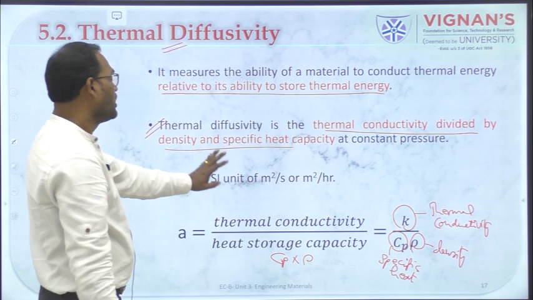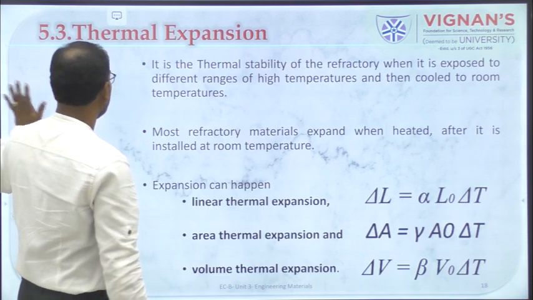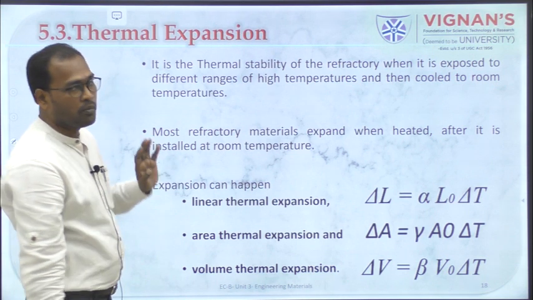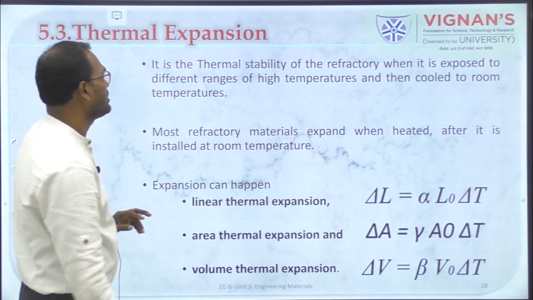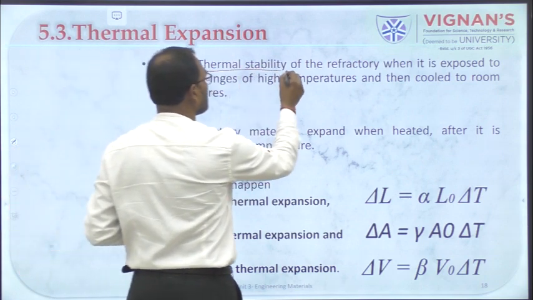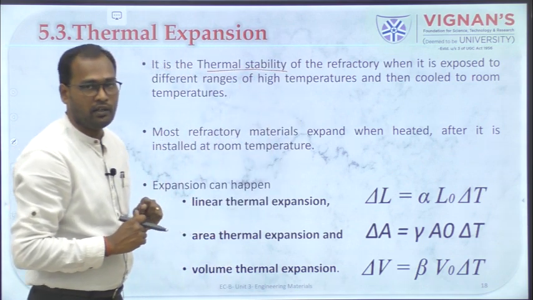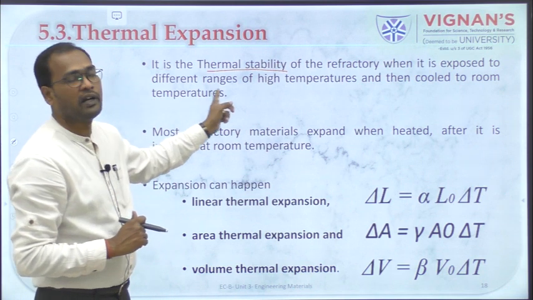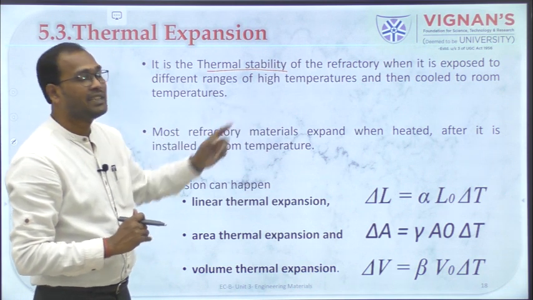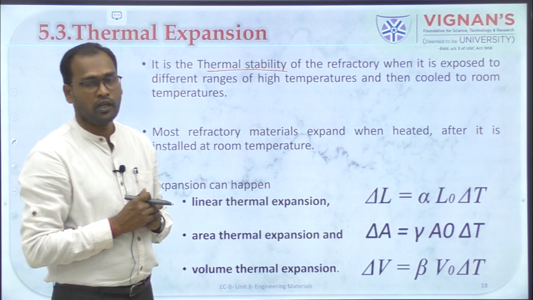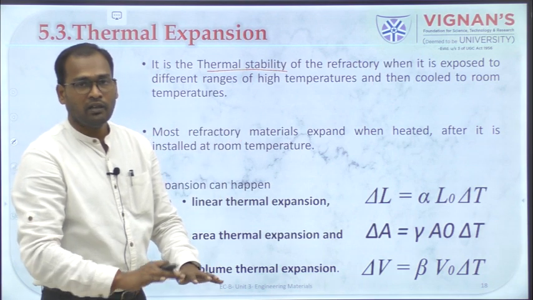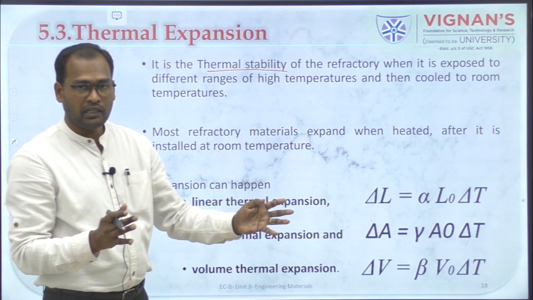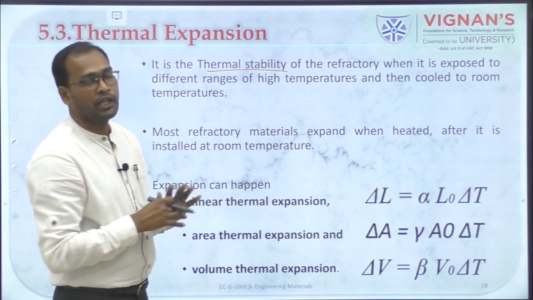Okay, so using this you can calculate thermal diffusivity, and the other property under thermal property is thermal expansion. It is the thermal stability of a refractory when it is exposed to different ranges of temperatures and then cooled to room temperature. You heat a material and bring it back to room temperature, and whether you see any change in the material is given by this expansion.